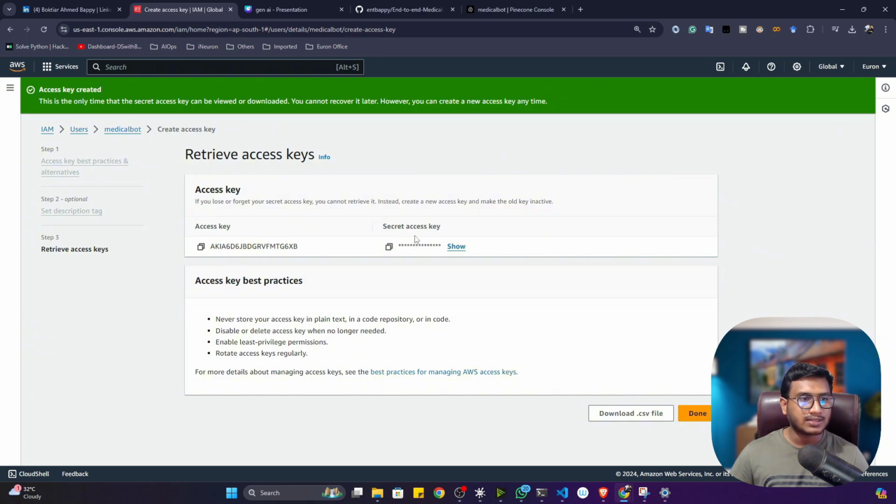Now see guys, this is your access key and secret access key. Try to download it as a CSV file. So let's download it and just keep it with you. I need this later on. And no need to share this key with anyone, otherwise they will also access your AWS account. Here I'm showing it because after the recording I'll delete everything. Got it? So my IAM creation is done.